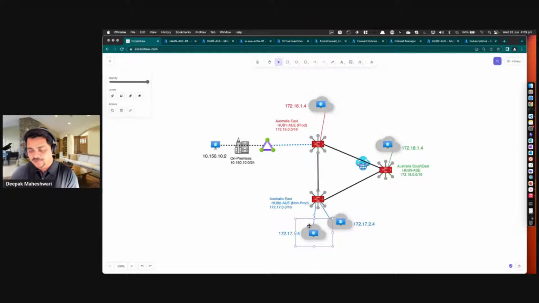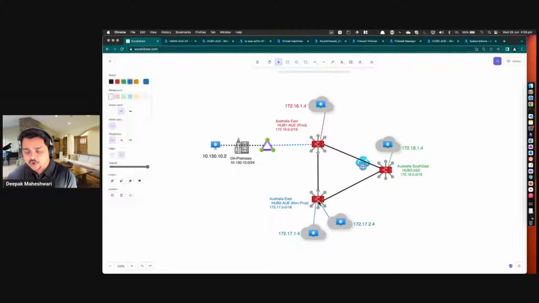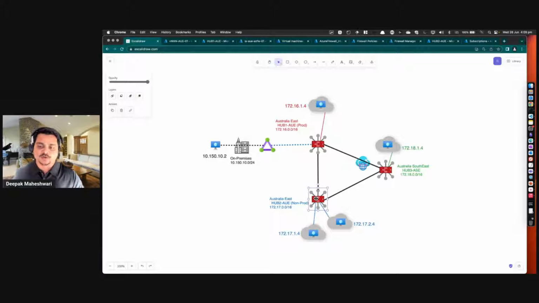What I have done in this demo is that all the traffic in this hub is secured by the firewall, and in the other hub, traffic is only secured by the firewall when it is internet-bound traffic. All the intranet or private traffic is not secured by the firewall. I just wanted to show that it's not one or the other. There are different options we can choose from when it comes to configuring routing intent.